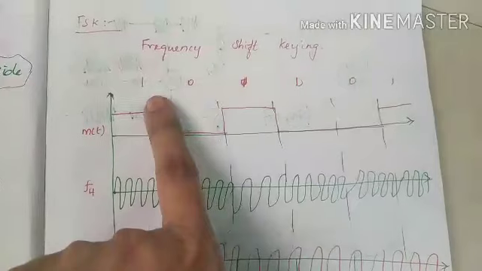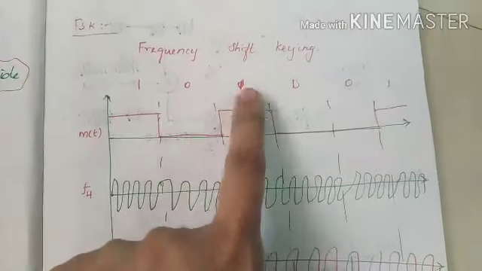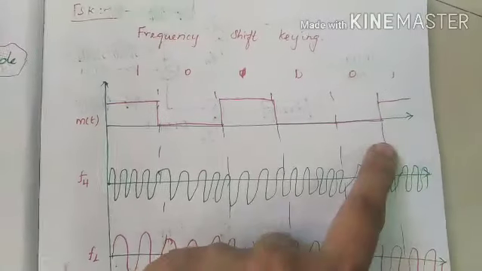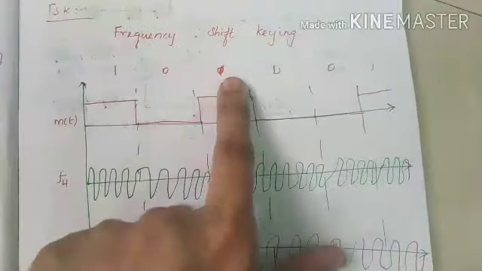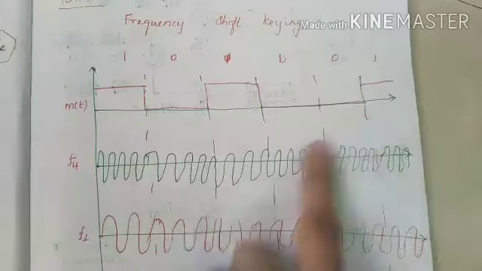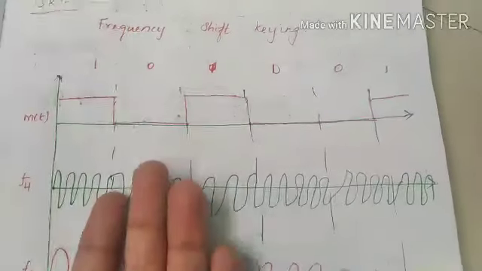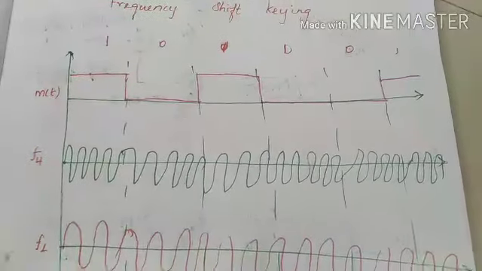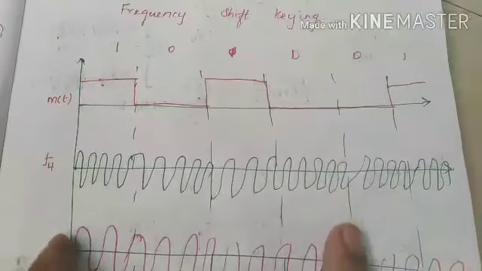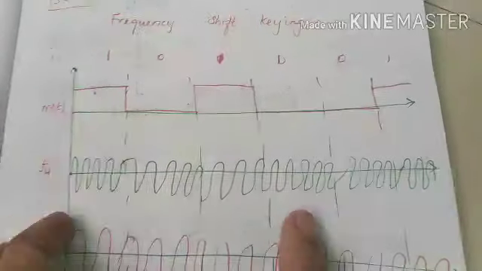Here I have considered our message signal as a digital signal, 101001. Right? This is our message signal. In each step, I am comparing this frequency shift keying with our amplitude shift keying. Listen carefully. In amplitude shift keying, we considered only one carrier wave.